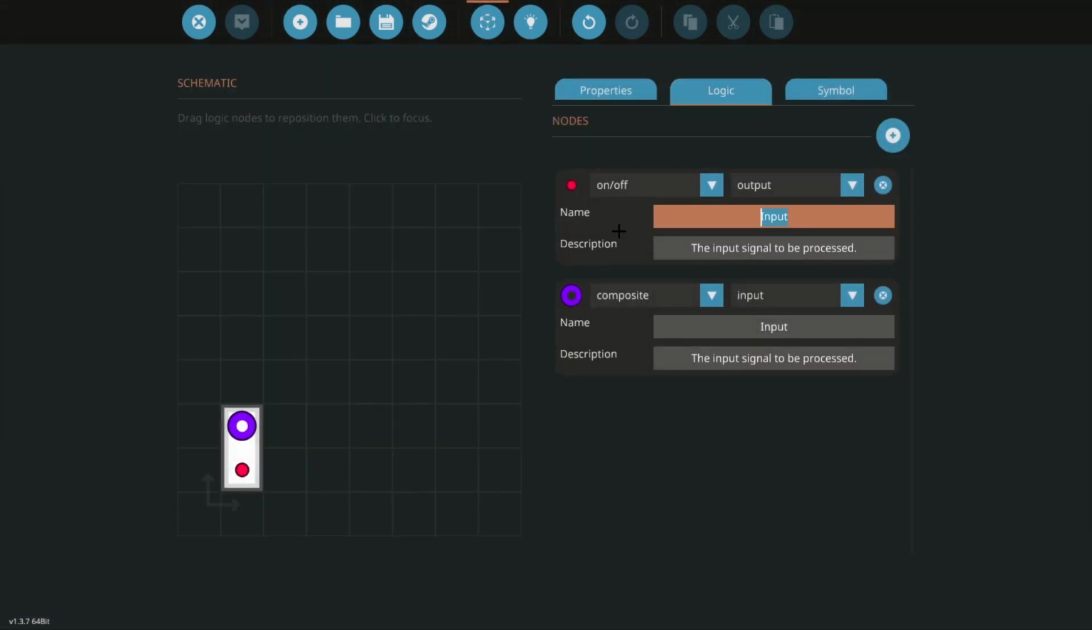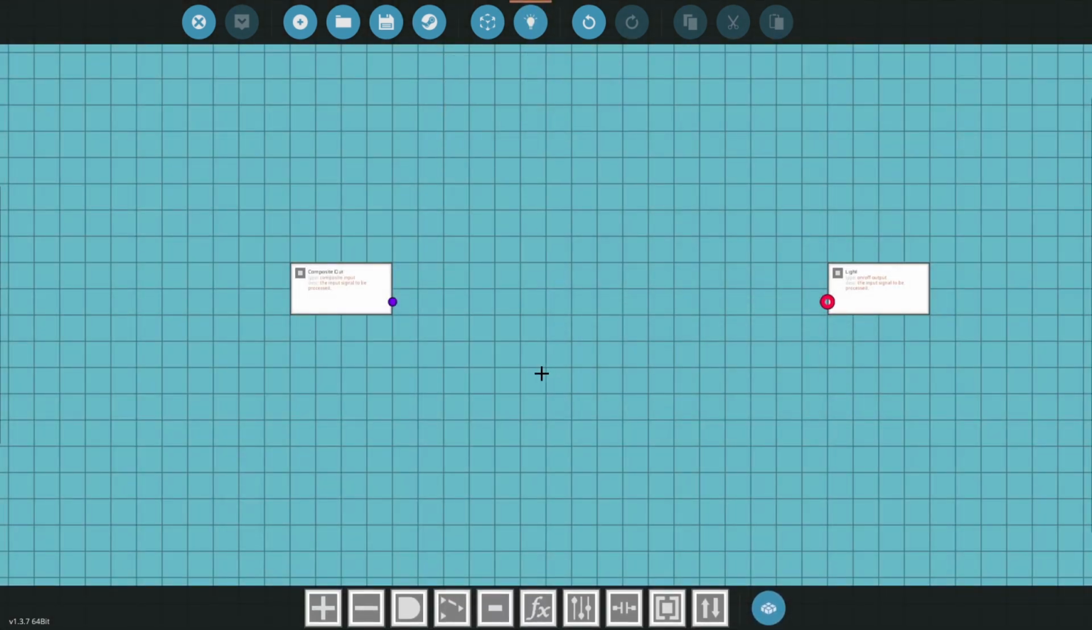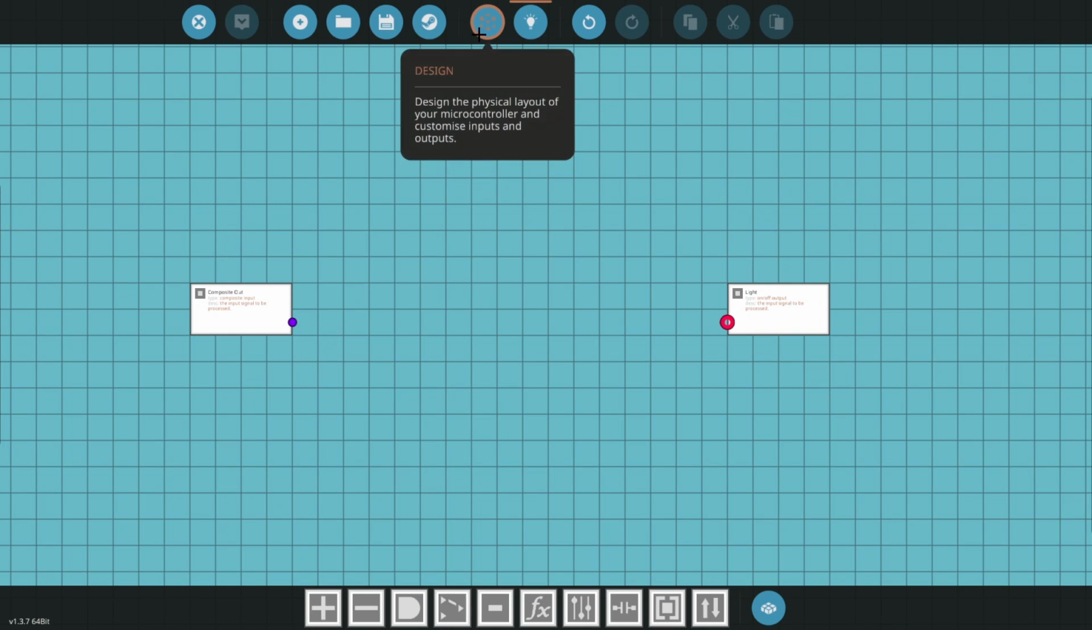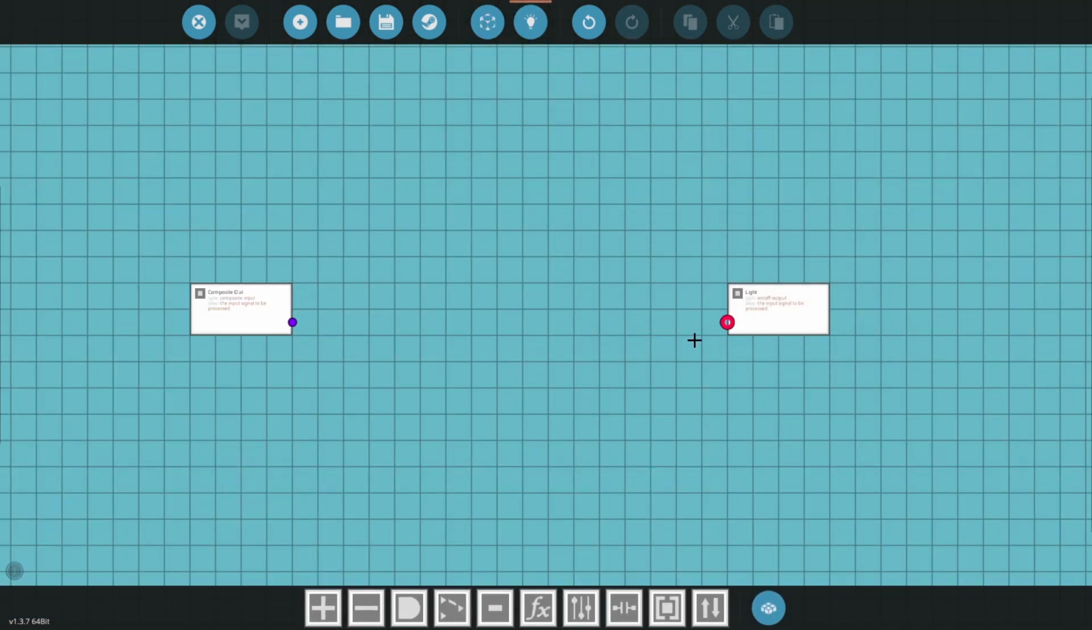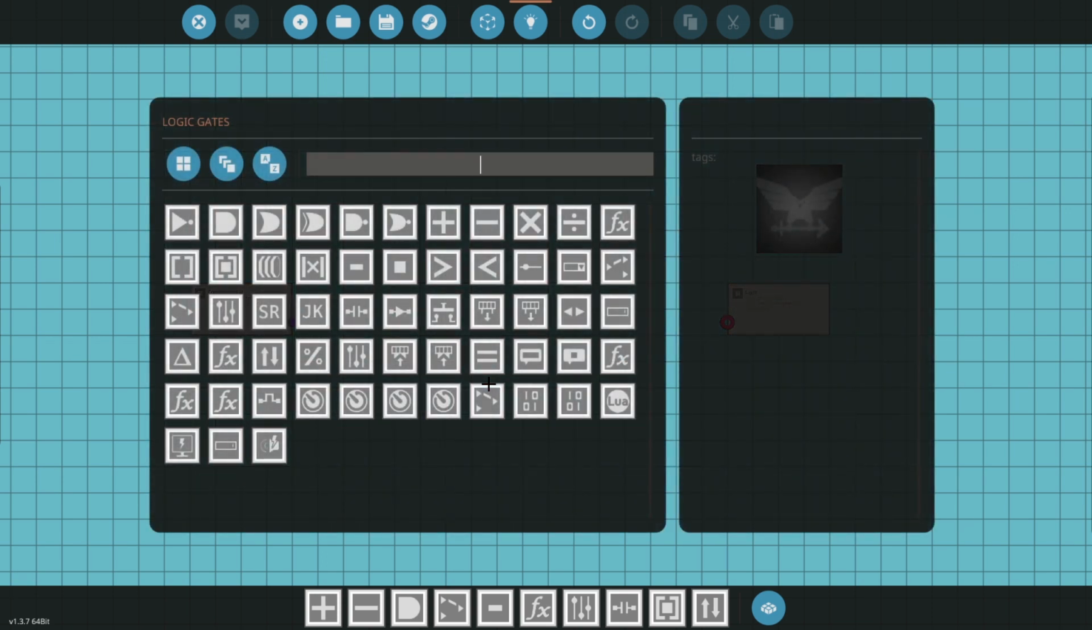I might just rename this. So let's do light, and let's do composite out from our panel. And so as you can see, we're taking in here and it's pushing it out here. Now because it's a button, it is creating an on-off signal from the instrument panel, and that is being driven into the composite signal. And we want to draw the value of that on-off out of the composite.